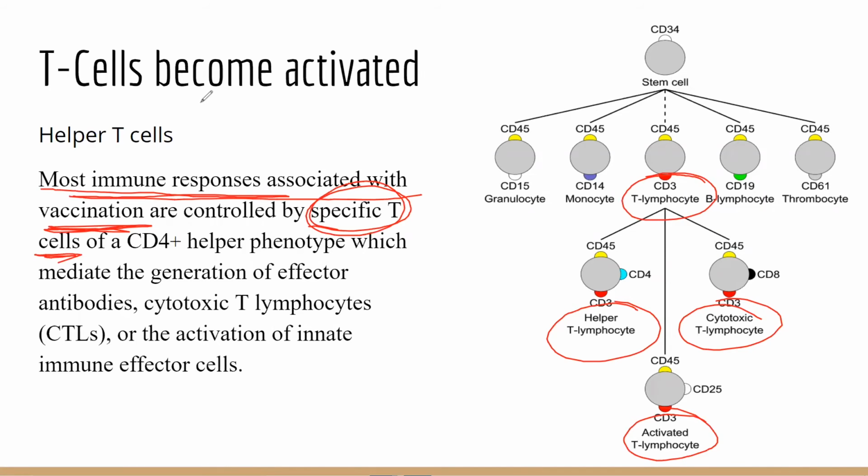The T cells have got the information from the macrophage, and the CD4 phenotype will be effective to produce the antibodies, cytotoxic lymphocytes, and activation of the innate immune effector cells.